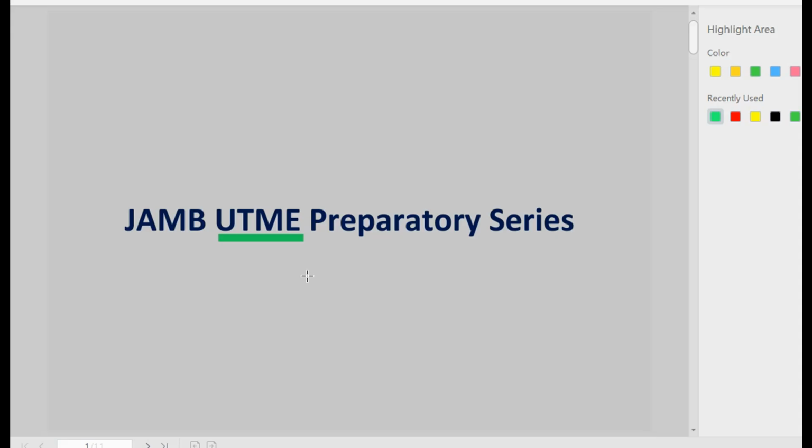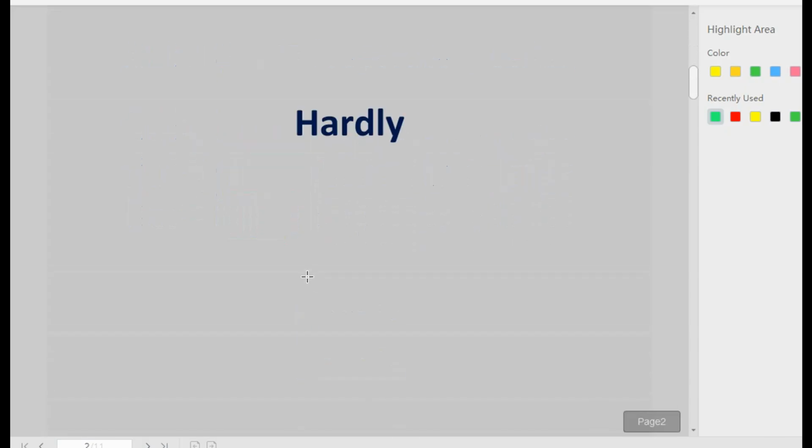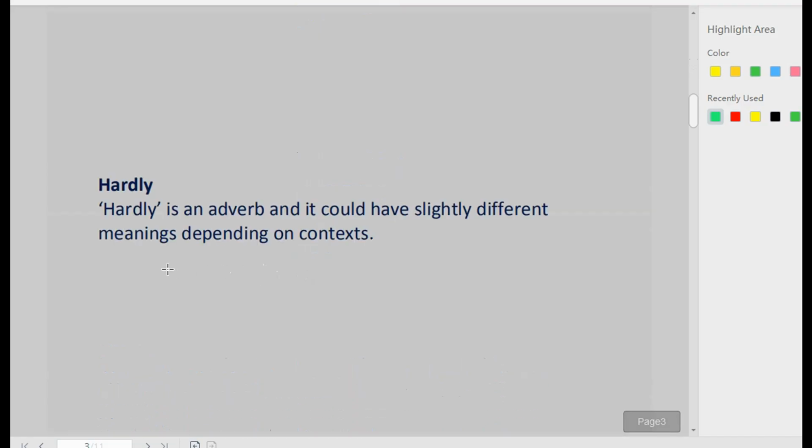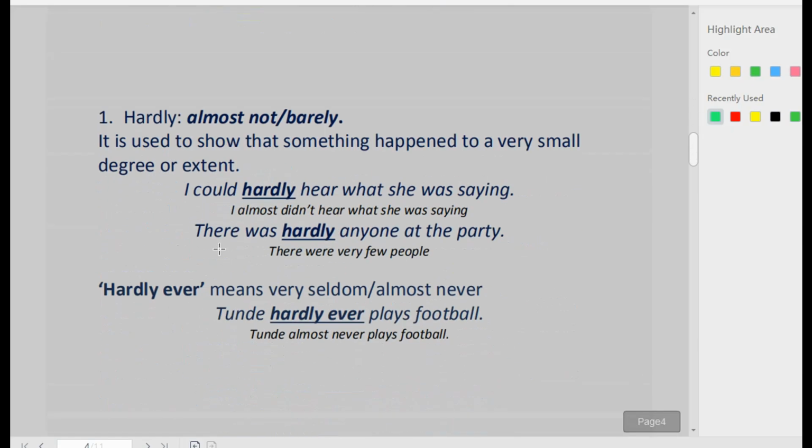In today's video, we want to look at the word hardly and also look at some past questions that were set around the word hardly. The word hardly is an adverb and it could have slightly different meanings depending on context. 1. Hardly means almost not or barely. In this case, it is used to show that something happened to a very small degree or extent.